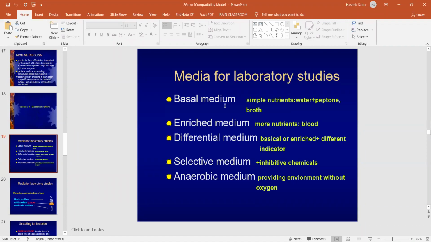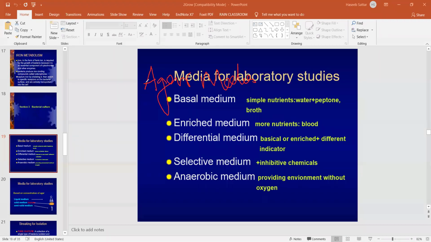Basal media, or basic media, is actually made up of agar. It is also known as agar media. This agar media is a basal media which contains nutrition, water, peptone, and broth.